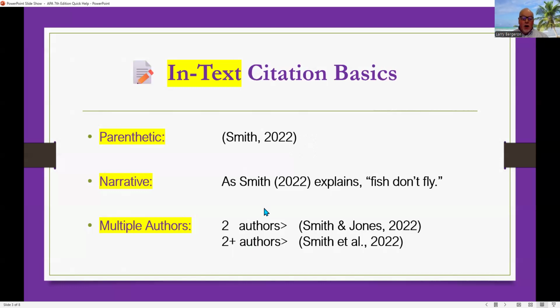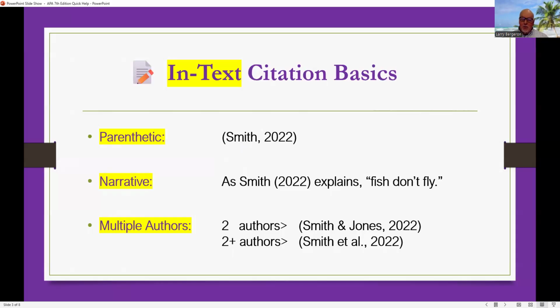Here, if you are within the middle of a sentence, you're writing a sentence that has a partial quote that you're putting in there. This is basically considered a narrative quote, but it could also be the entire sentence could be a quote. If you have the entire sentence as a quote, you can still use the parenthetical at the end of that.